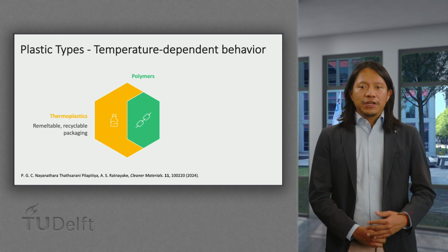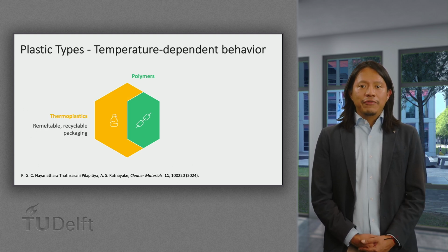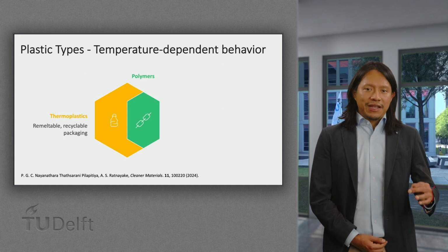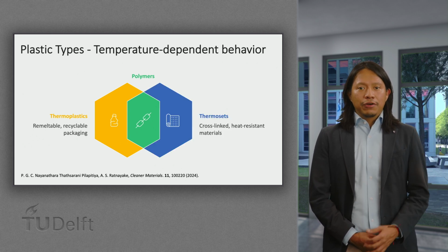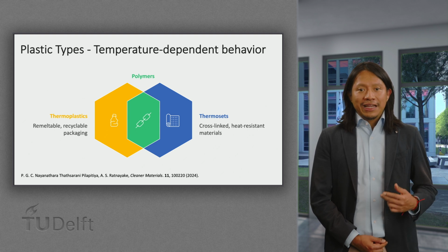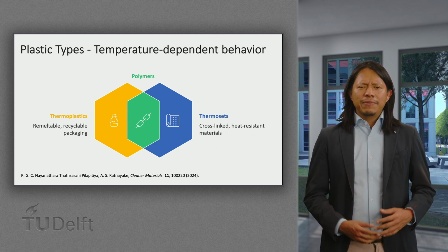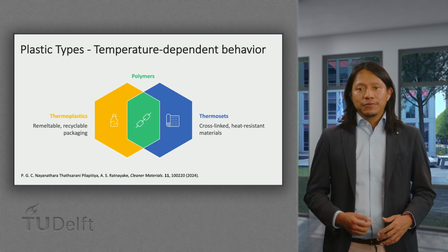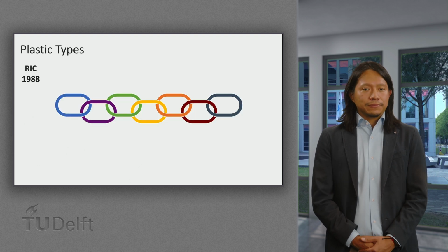Thermoplastics soften when heated and can be remelted and remolded. These dominate packaging. And thermosets, cross-linked, do not melt, and they char when heated. Think about epoxy resin, polyurethane foams, and some composites.